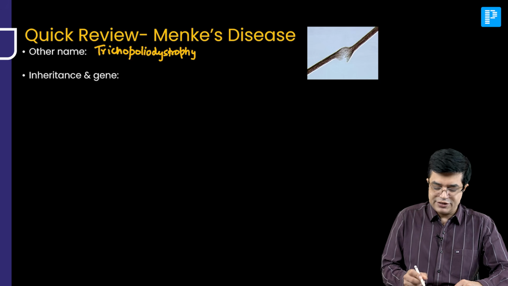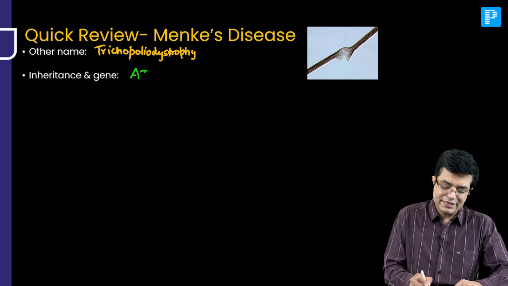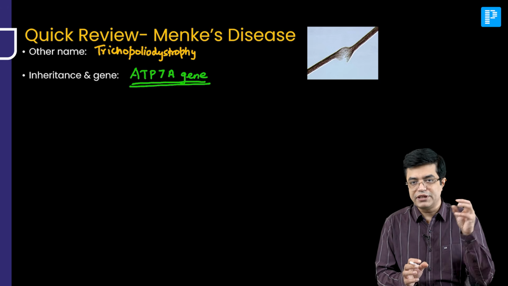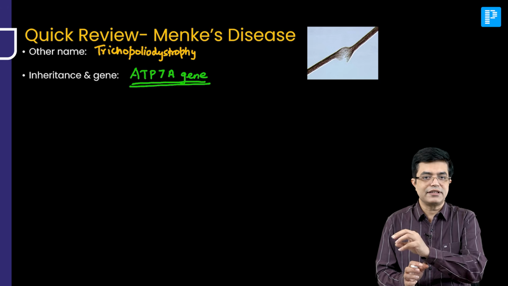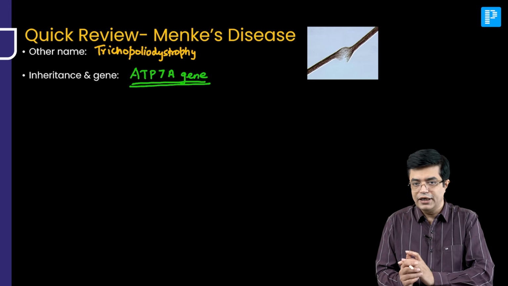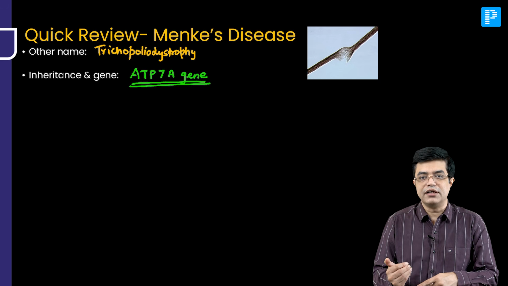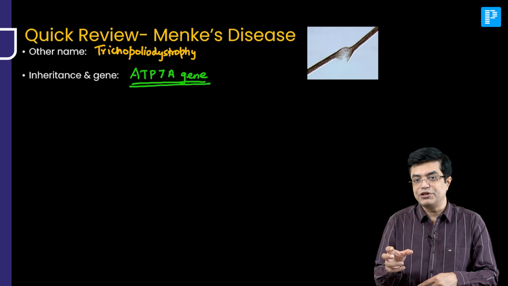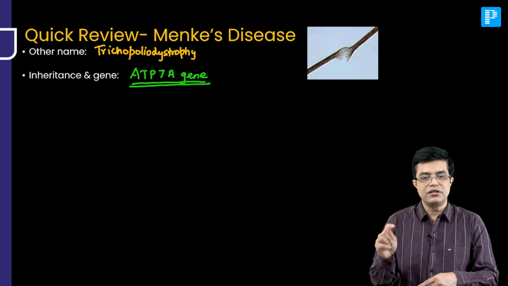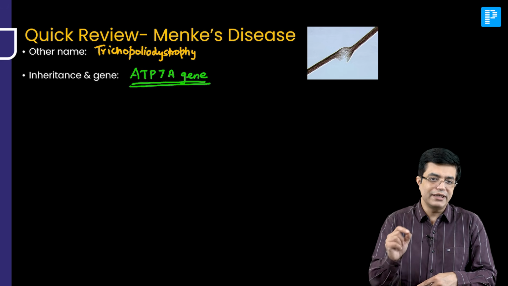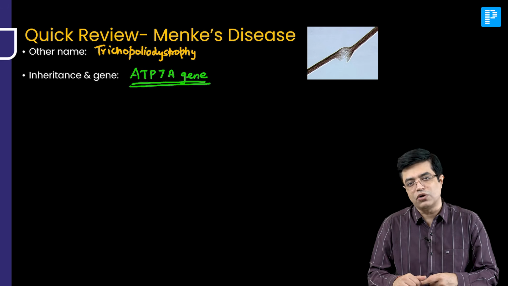What is the inheritance and gene? These patients have ATP7A gene mutation. It's an ATPase dependent gene which is responsible for copper transport. This is responsible for copper transport from the gut epithelial cells into the systemic circulation and into the tissues. Now, if there is a mutation in this gene, copper will be absorbed from the gut, and in fact, the absorption is very efficient. But this copper cannot reach the circulation efficiently and it cannot enter the tissues sufficiently. And particularly CNS entry is affected, leading to neurological problems.